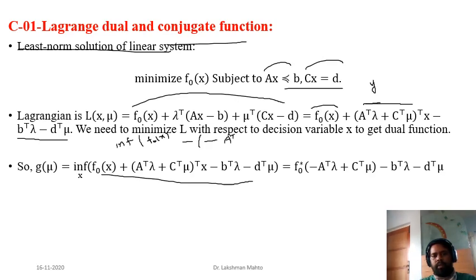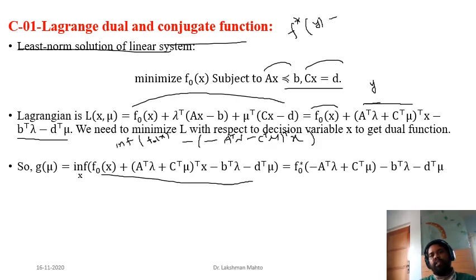That's the criterion I introduced: minus of A transpose lambda minus C transpose mu. Minus into minus is plus, a very easy result. I wrote it this way in order to visualize the definition of the conjugate function. So we are minimizing this function, and remember the definition of the conjugate function.